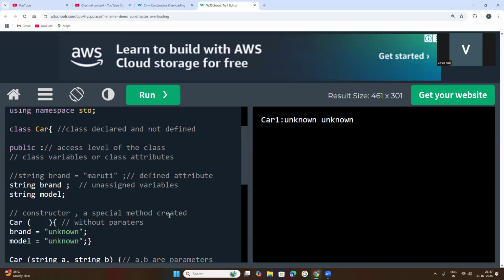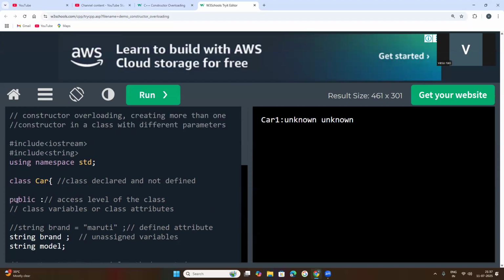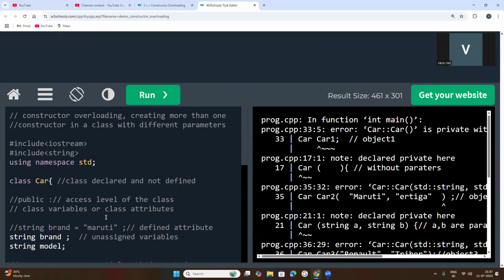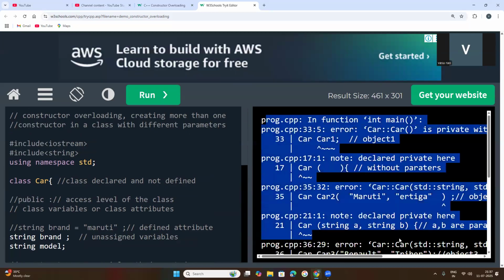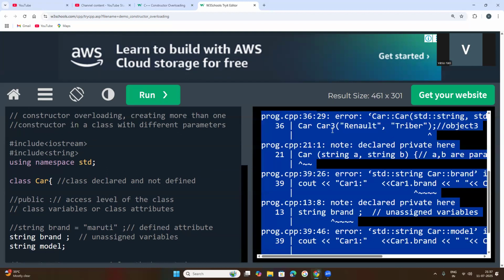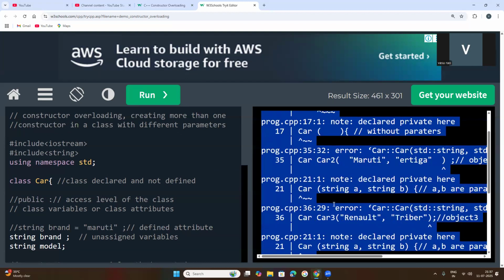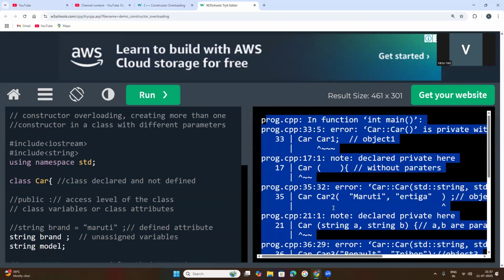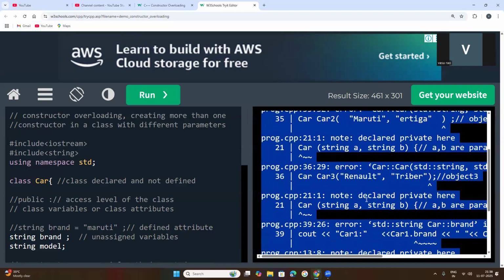So before that, the mistake: see, this public class, I have not specified, keep it in the comment section. Now run this, you will get the error here. So the compiler reports this much of error. It is very typical to understand this total. It will keep you in an ambiguous, confusing condition. You wouldn't be able to find out where the error is here. Errors are bugs.